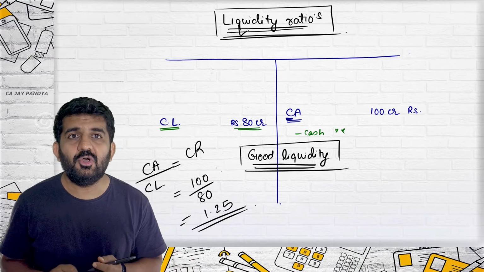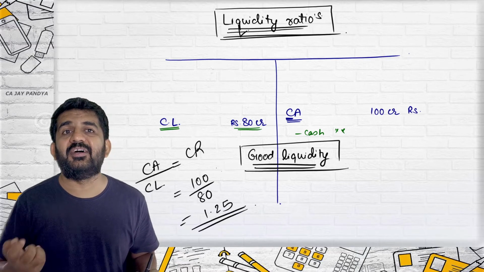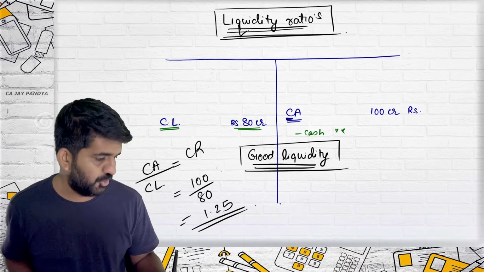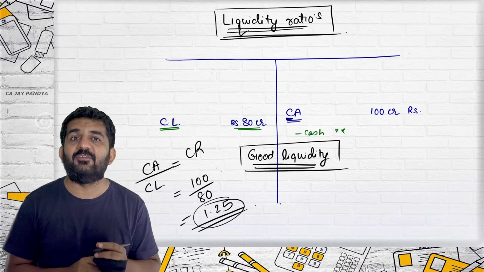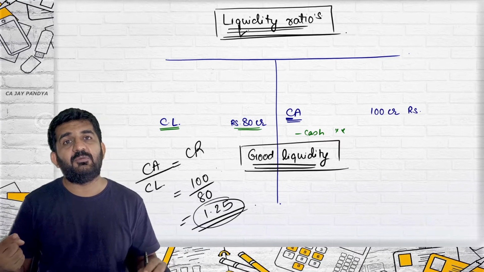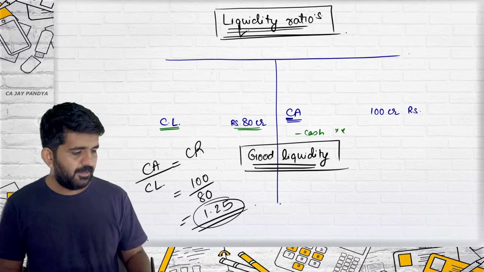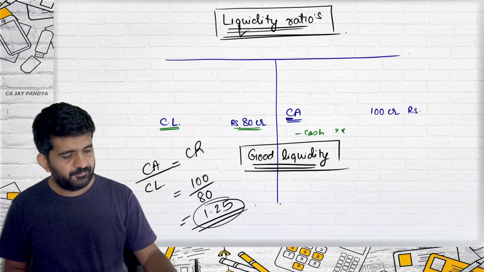Great. So any ratio which is greater than 1 is a good current ratio. See the analysis. Any ratio greater than 1, what does it mean? Current assets will be greater than current liabilities, then it is good for a company. Alright. See, what I am writing is only good liquidity.